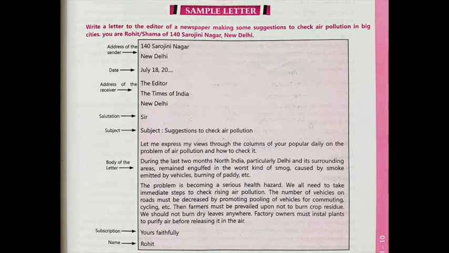So in the third paragraph, he wants to give a few suggestions, because the question is: some suggestions to check air pollution. The number of vehicles on the roads must be decreased. One more piece of advice the writer has given here is that the number of vehicles on the road must be decreased by promoting pooling of vehicles for commuting.